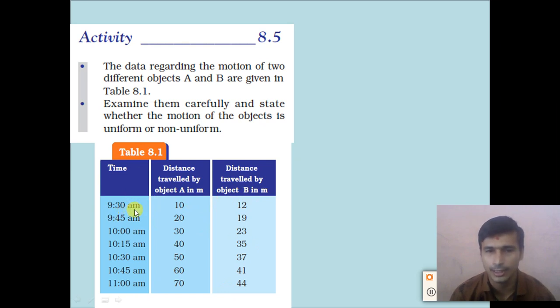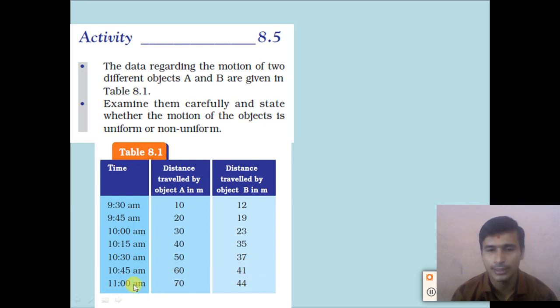So at 9:30 am, object A is at a distance of 10 meters and object B is at a distance of 12 meters. At 9:45 am, object A is at 20 meters and object B is at 19 meters. At 10 am, similarly object A is at 30 meters, object B is at 23 meters. At 10:15 am, object A is at 40 meters, object B is at 35 meters. At 10:30 am, object A is at 50 meters, object B is at 37 meters. At 10:45, object A is at a 60-meter distance and object B is at a 41-meter distance.